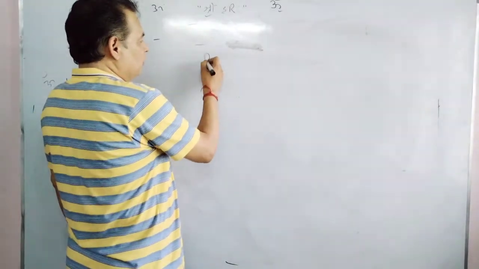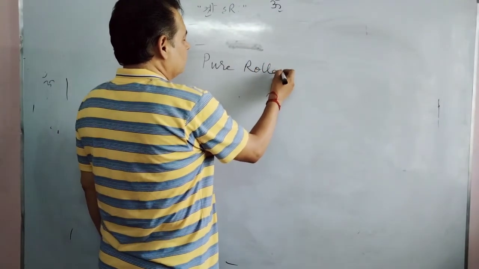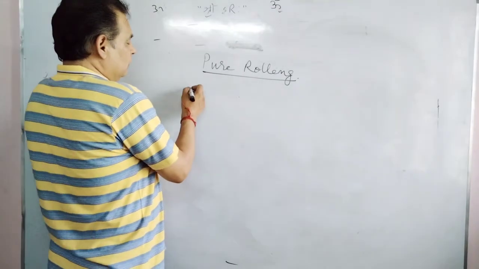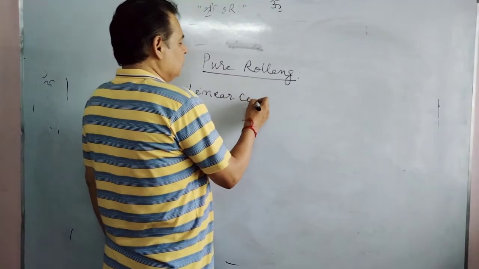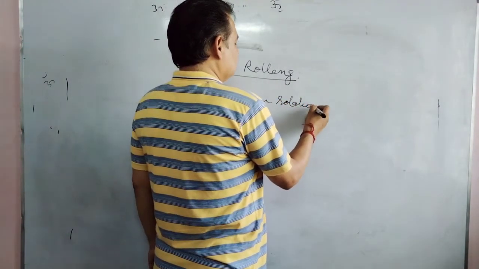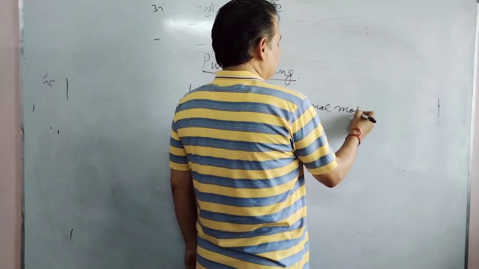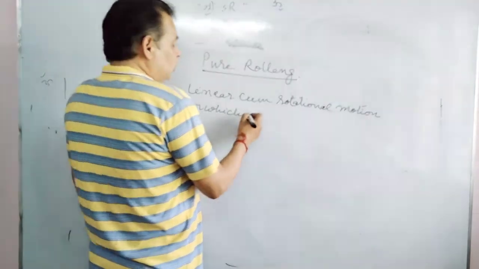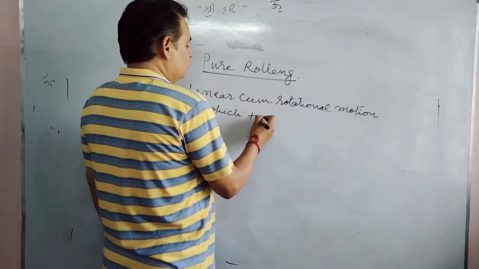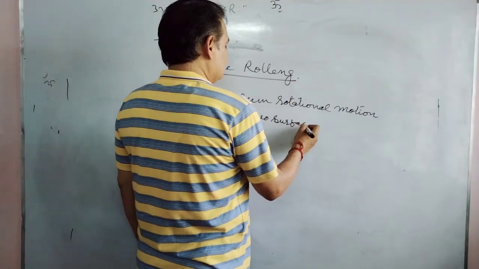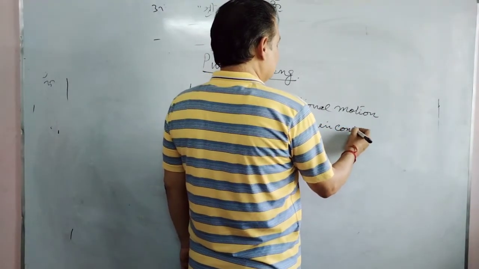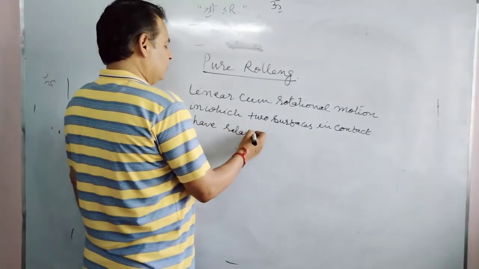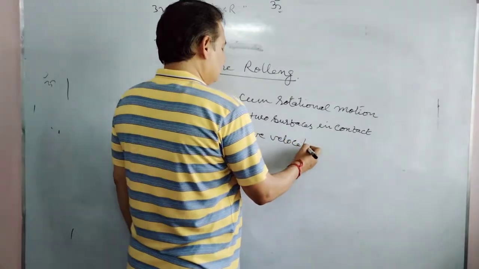I'm taking the case of pure rolling. Pure rolling is the case of linear cum rotational motion in which two points of contact, two surfaces in contact, have relative velocity zero.